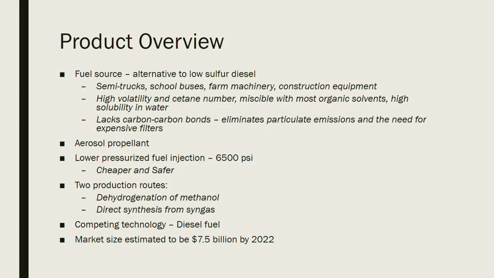Some of these include dimethyl ether's lack of carbon-carbon bonds, a lower pressurized fuel injection, and its high volatility and cetane number. Because of the lack of carbon-carbon bonds as well as a large oxygen content, DME can more easily combust while producing less soot and black smoke compared to low sulfur diesel. The lower fuel injection for DME runs at 6,500 psi compared to 30,000 psi, making the required equipment less complicated and therefore much cheaper and safer.